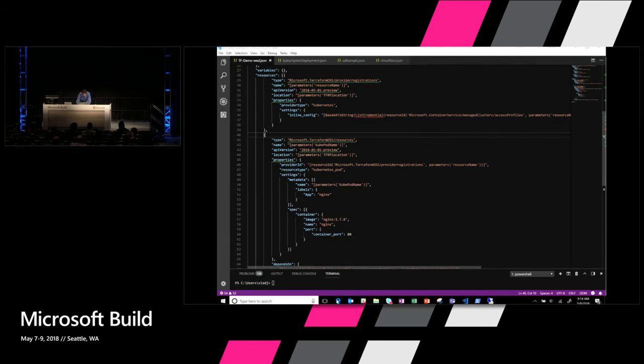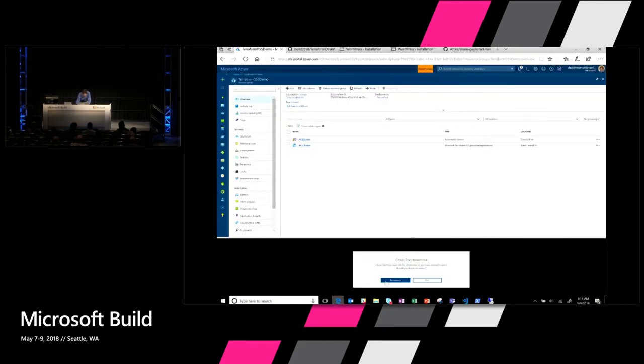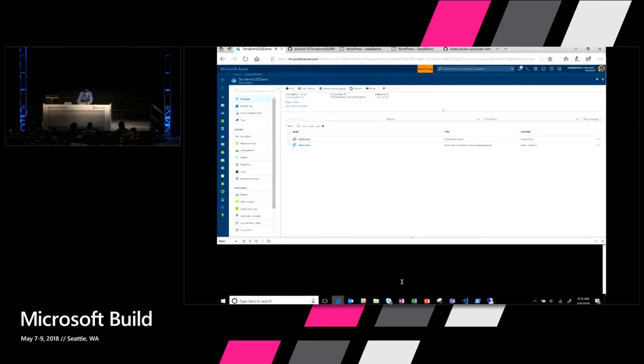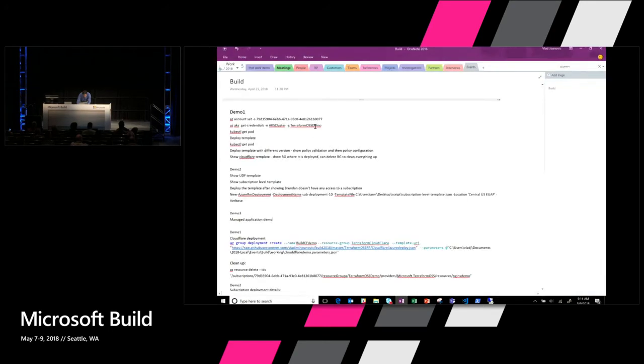So from the portal, just reconnect my Cloud Shell. From the portal side, I'll show that here I've got an AKS cluster, and I'm just going to connect my Cloud Shell to this subscription. And I'll show that there's nothing running.